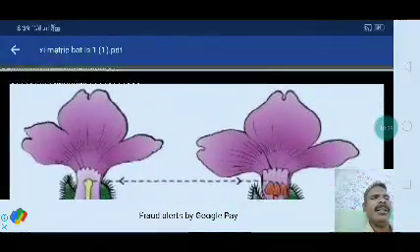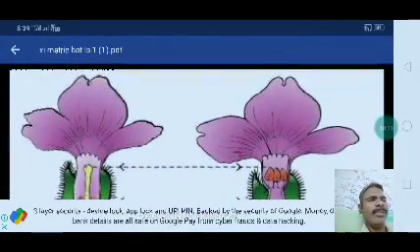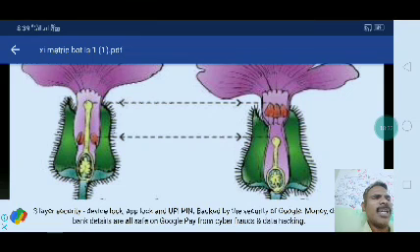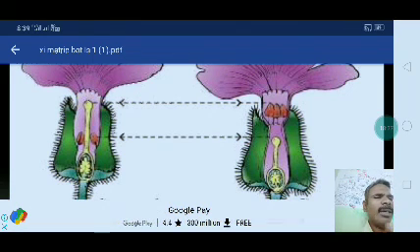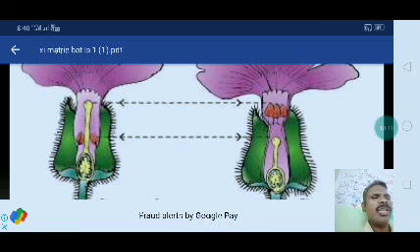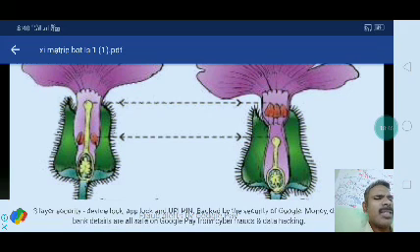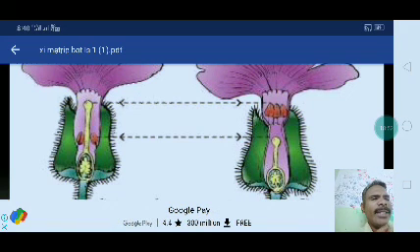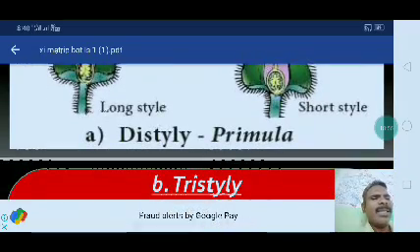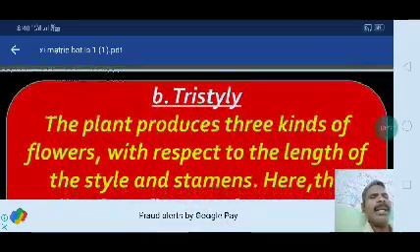You can see the diagram of this one. There is a style and stamen. Here there is a long style with stigma and long stamens, and this is pollinated. And also a short stamen and a short style with stigma, and these are joined together and pollination occurs. These 2 categories pollinate this way only. Okay, distyly in primula. Then next one, tristyly.